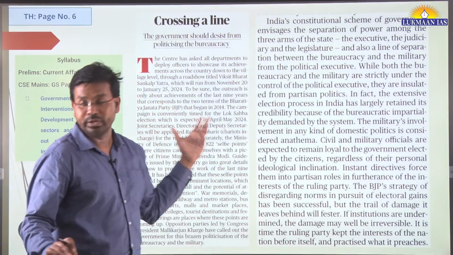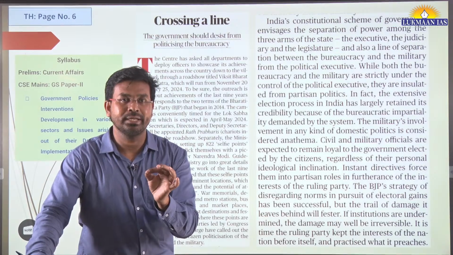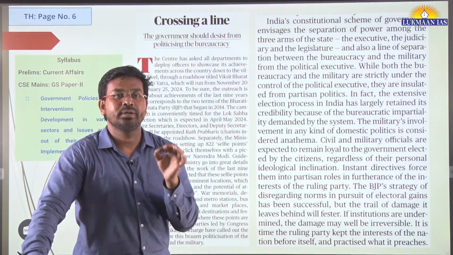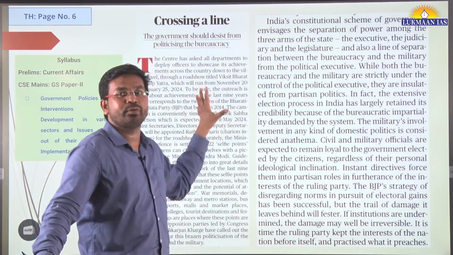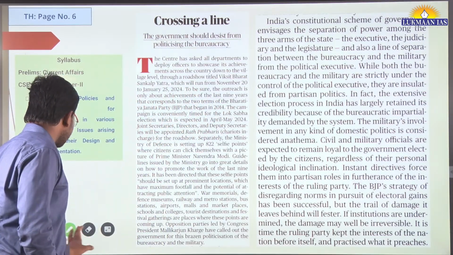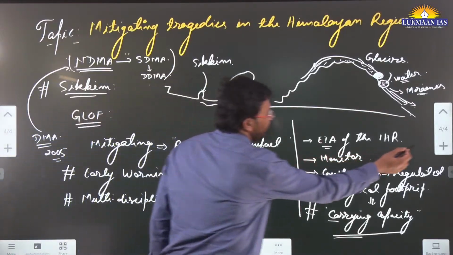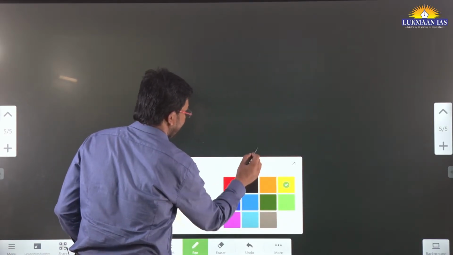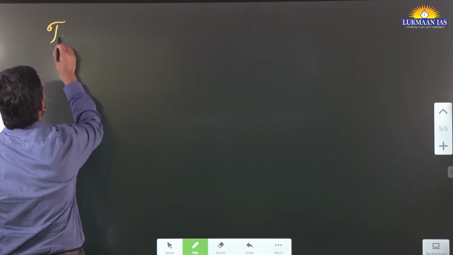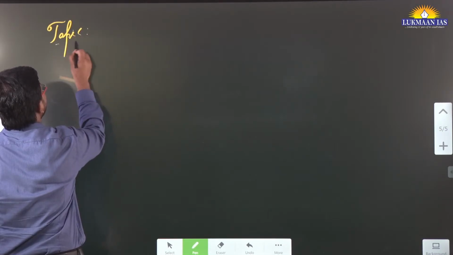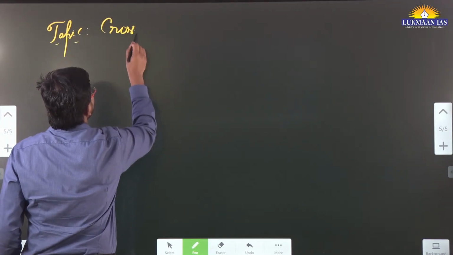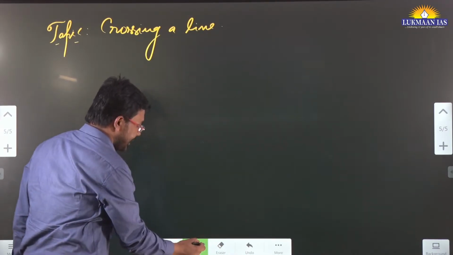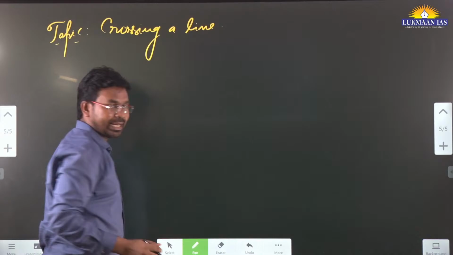This topic is also very, very important. I'll be very quick in covering this topic, but you need to read it. There is a likelihood that a question may be asked in the mains exam from this topic. The name of the topic is crossing a line.